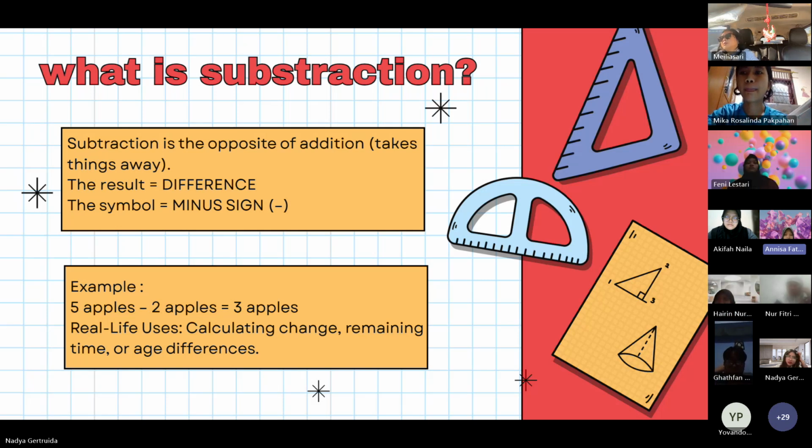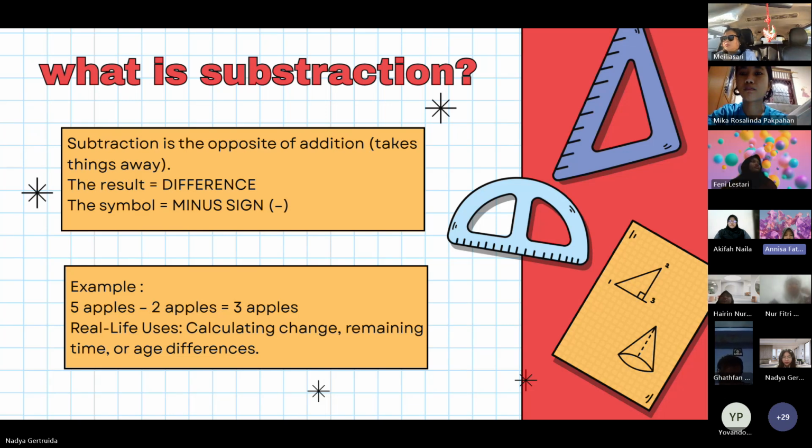Suppose we have 5 apples, then we eat 2 apples. How many apples do we have left? Just subtract. 5 subtracted by 2, the difference is 3. Another example, 12 subtracted by 5, the difference is 7. 30 subtracted by 12, the difference is 18. 100 subtracted by 45, the difference is 55.